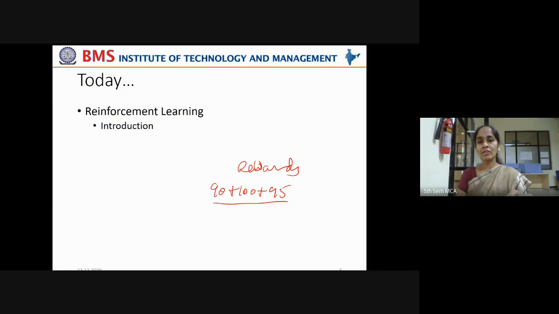When the rewards are given, all these rewards will be added, and the objective of the agent acting in that environment is to maximize these cumulative rewards. So it is increasing its positive impression of the teacher or trainer in the environment. That is called reinforcement learning.